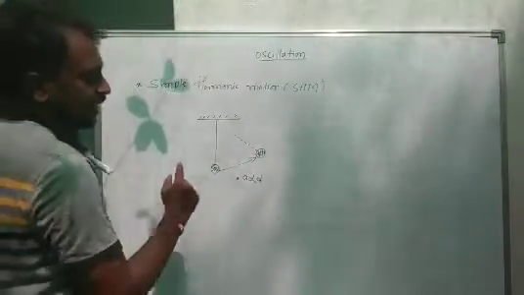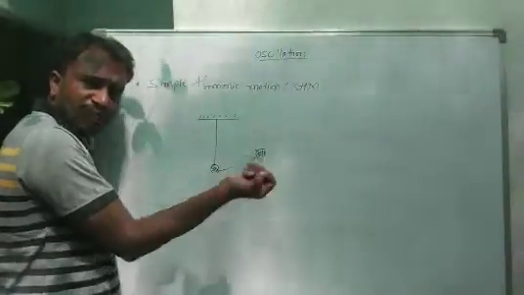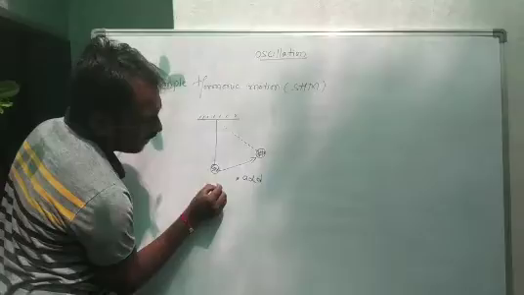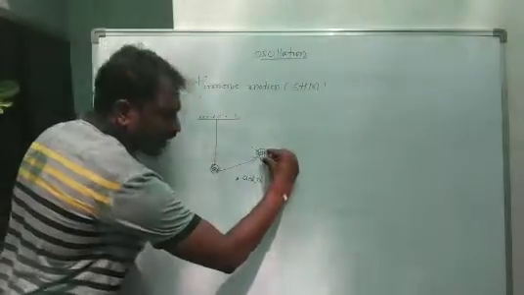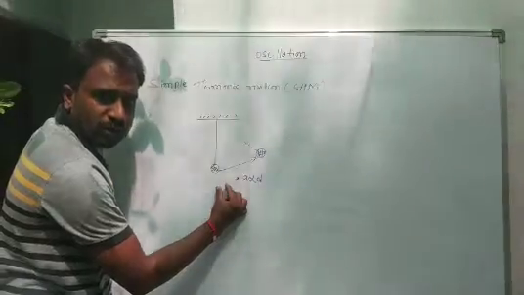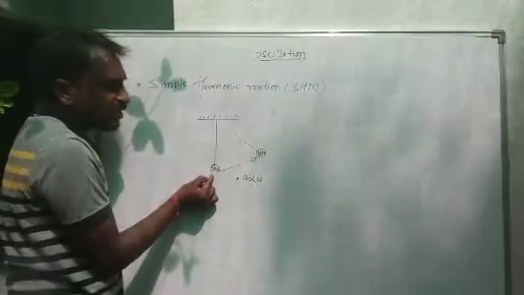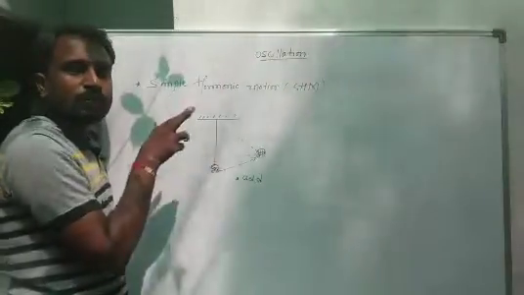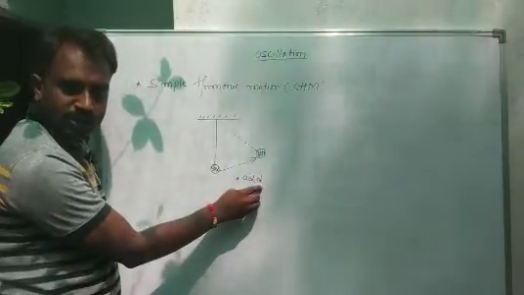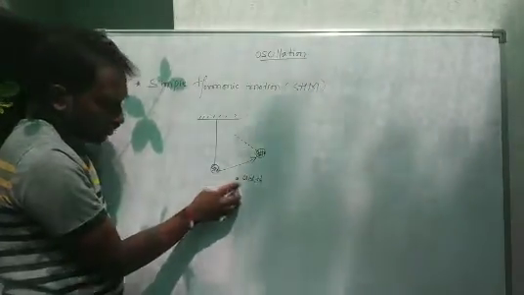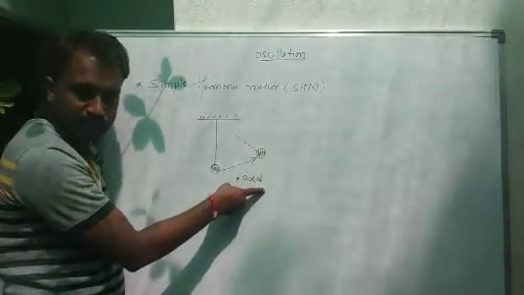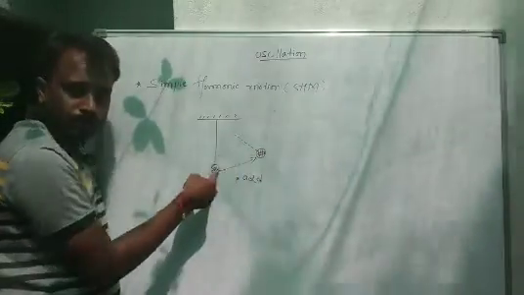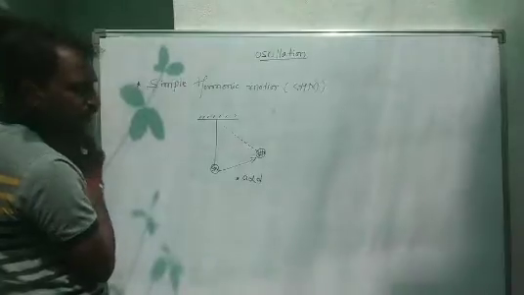And another thing: the direction of acceleration is always towards the mean position. Why? Because when the particle reaches the extreme position, it again comes to the mean position. So we consider the direction to be towards the mean position. When a particle shows oscillatory motion, its acceleration is directly proportional to the displacement, and the direction of acceleration is towards the mean position.